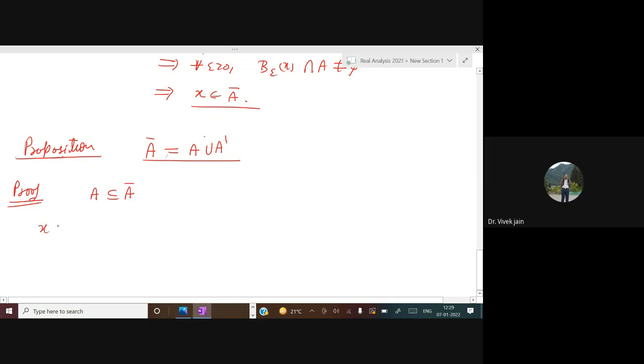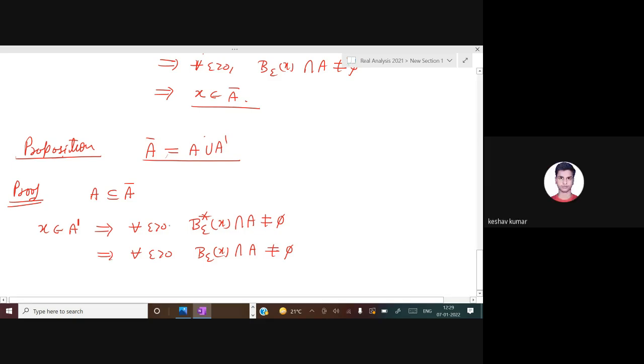Now see one thing, if X is in A dash, then by definition of A dash, for all epsilon greater than 0, B epsilon X star intersection with A is not equal to empty set. And this simply means that for all epsilon greater than 0, B epsilon X intersection with A is also not equal to empty set. Is it okay? Yes, sir.